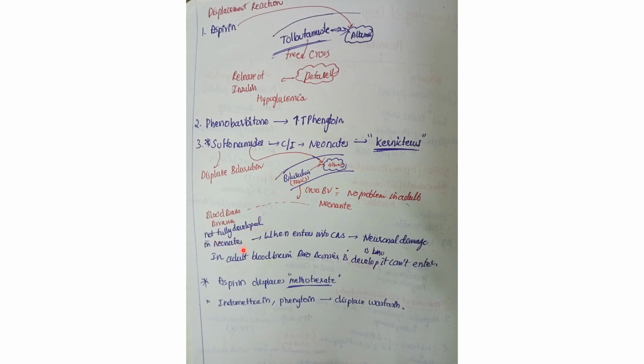It is also dangerous because the blood brain barrier is not fully developed in neonates. Bilirubin can cross into the CNS and it causes neuronal damage.